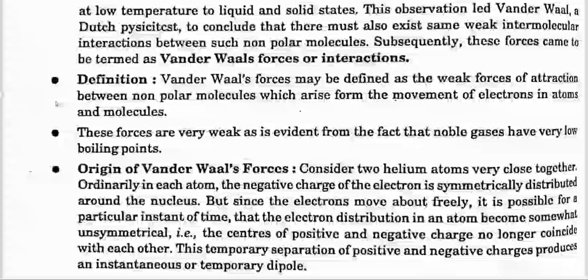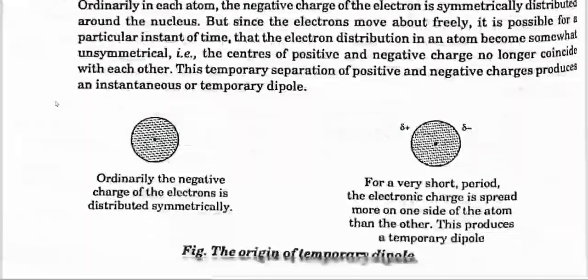Consider two helium atoms very close together. Ordinarily, in each atom, the negative charge of the electron is symmetrically distributed around the nucleus, but since the electron moves about freely, it is possible that at a particular instant the electron distribution in an atom becomes somewhat unsymmetrical with respect to each other. The temporary separation of positive and negative charges produces an instantaneous temporary dipole.